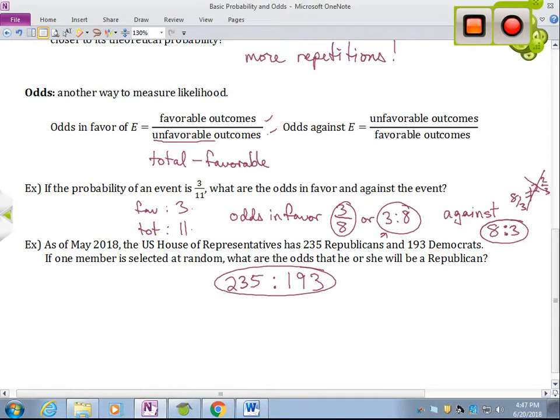I didn't leave any information out here. There aren't any third-party candidates that are currently holding office in the U.S. House. So if there were, we would need to add that to the unfavorable. But really, this is the breakdown as it currently stands. So when you are doing problems involving probability or odds in favor or odds against, just be really careful about which one you want because they are closely related, and so pay attention to the terms.